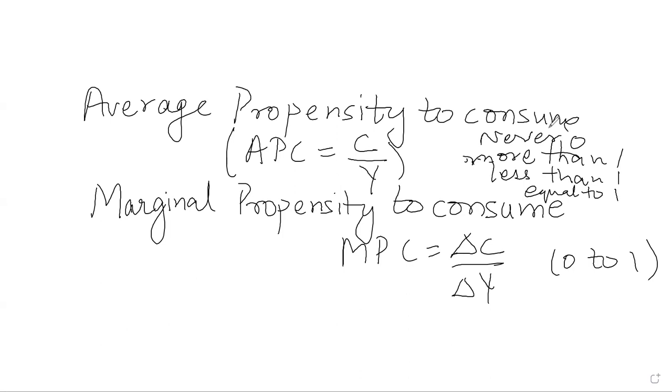So today we will study the properties, or features or characteristics, of average propensity to consume. What are the features of average propensity to consume?